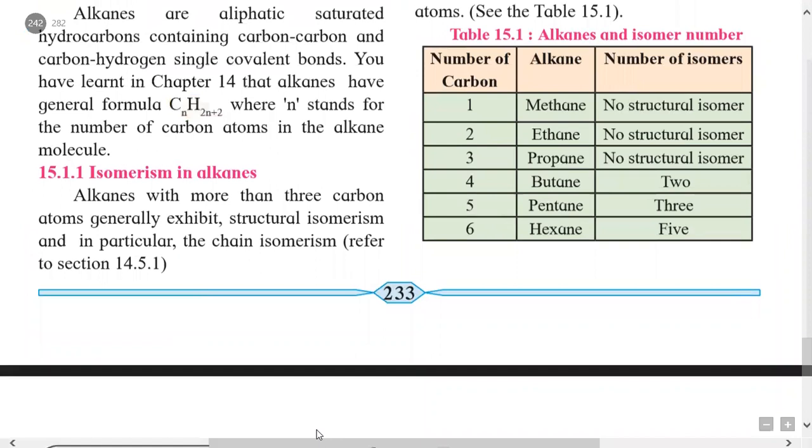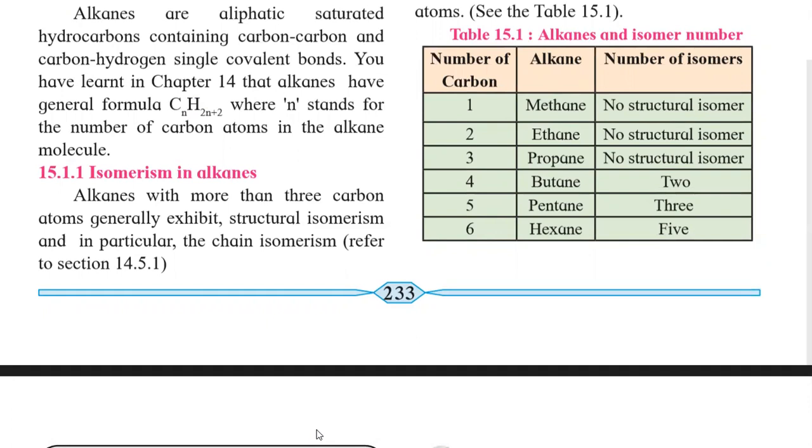After this definition and general formula, we will study isomerism in alkanes. What is isomerism? A very simple definition: organic compounds having the same molecular formula but different structural formulae are called isomers, and this phenomenon is known as isomerism.